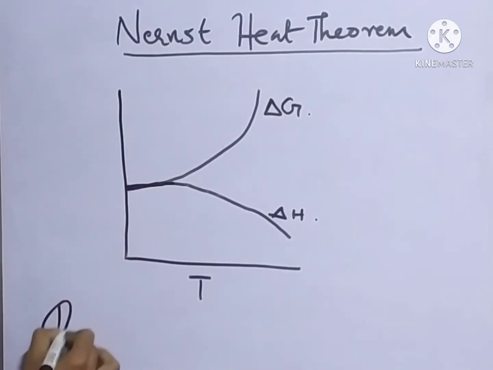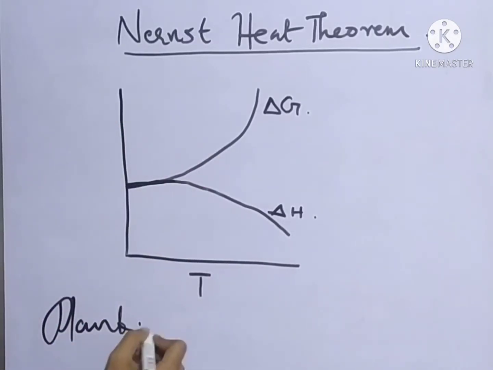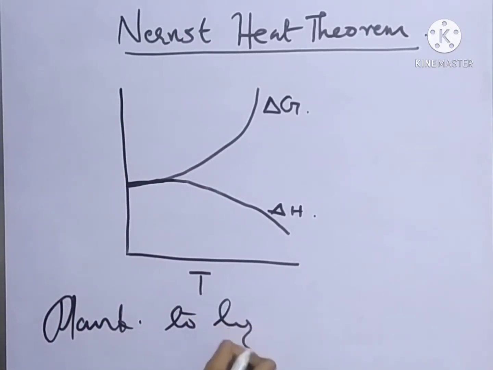The scientist Planck extended the Nernst theorem to liquids also.